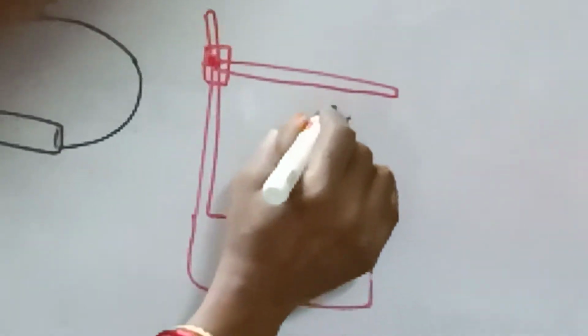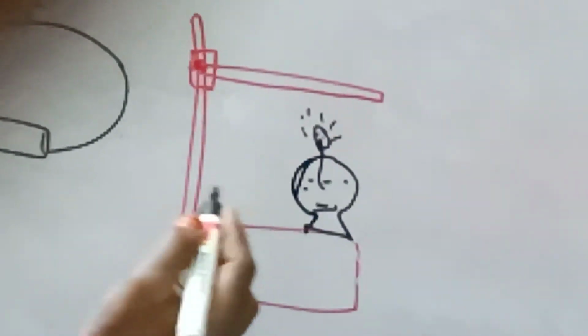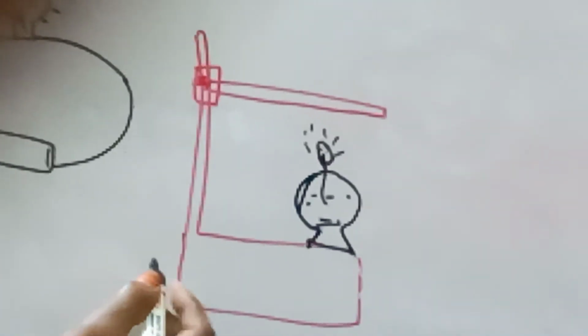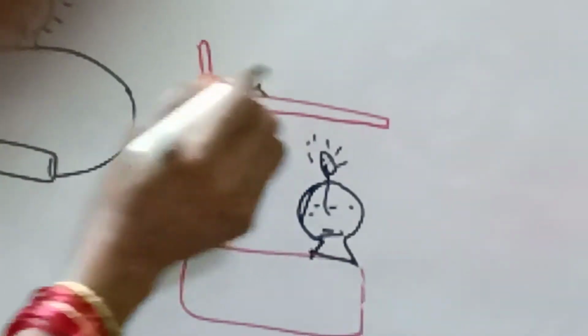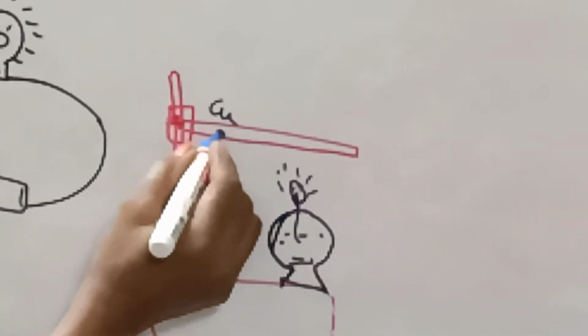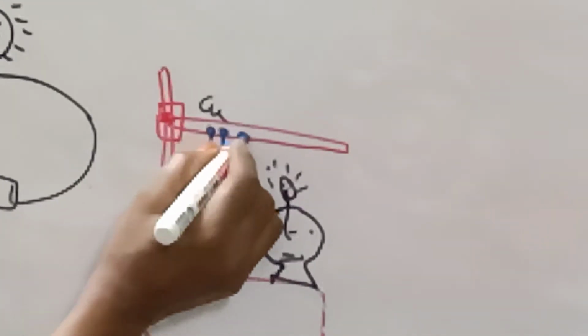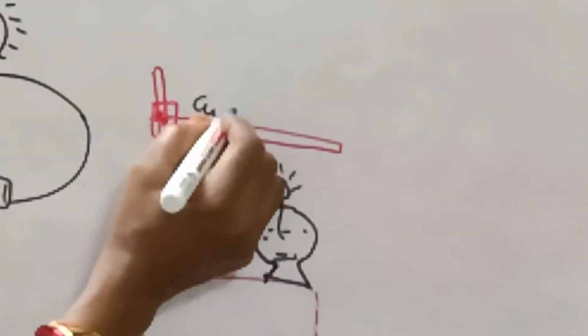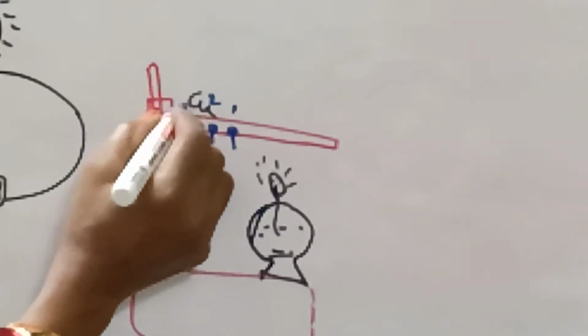Start heating this end of this particular metal rod. If it is a copper rod, let us take iron nails and attach them with the help of wax: this is nail 1, 2 and 3.